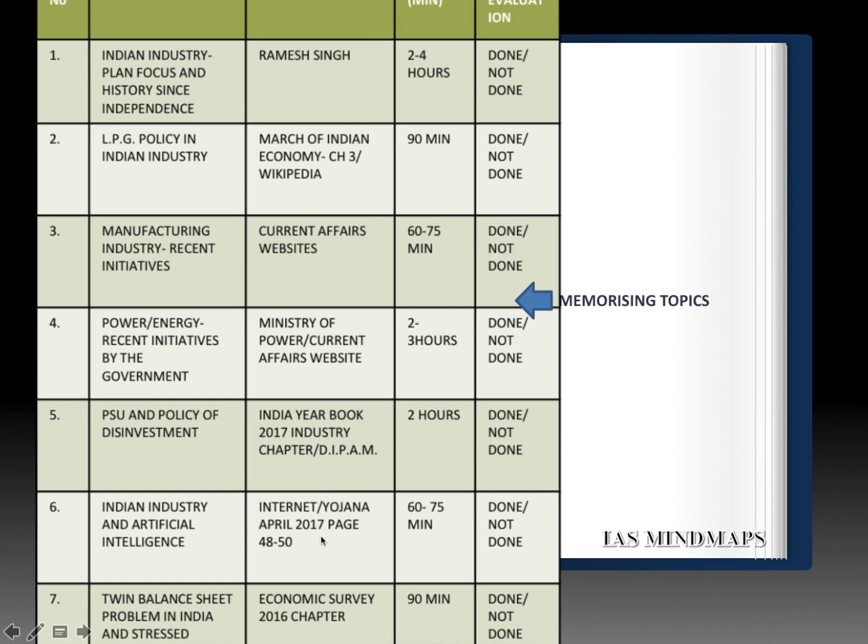Besides, the last topic in memorizing topics is the twin balance sheet problem and stressed assets as far as Indian industry is concerned. This can be seen from the Economic Survey 2016 chapter.